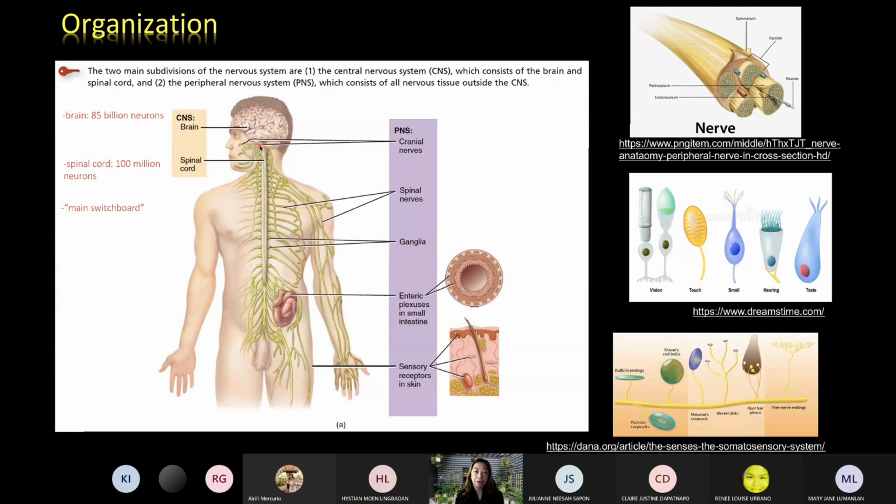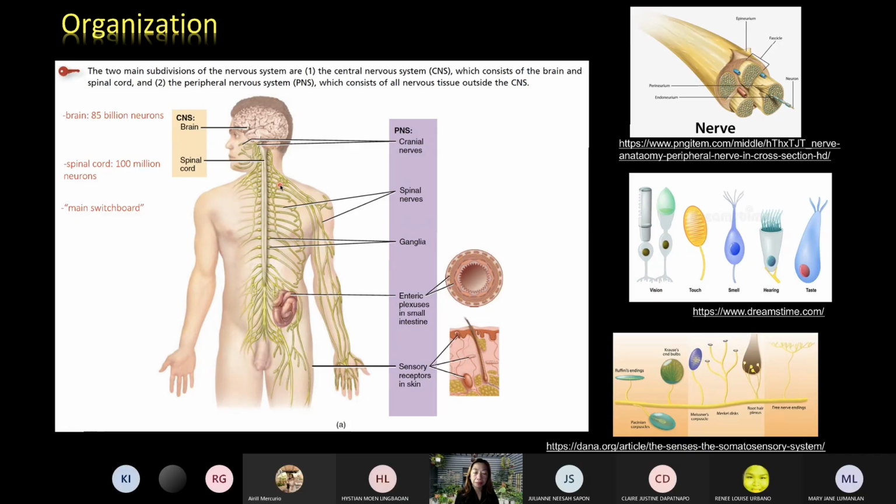12 pairs. If you can remember the mnemonic device, "Oh, oh, oh, to touch and feel a girl's V": olfactory, optic, oculomotor, trochlear, trigeminal. A review will be provided next meeting. And then the spinal nerves, how many pairs are there? The number of pairs is also very close to the number of vertebrae.